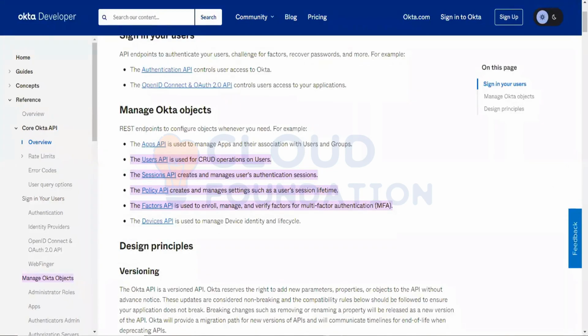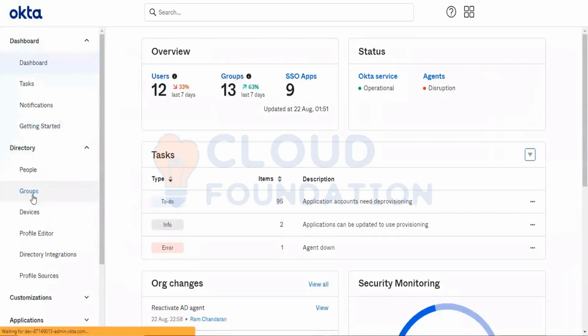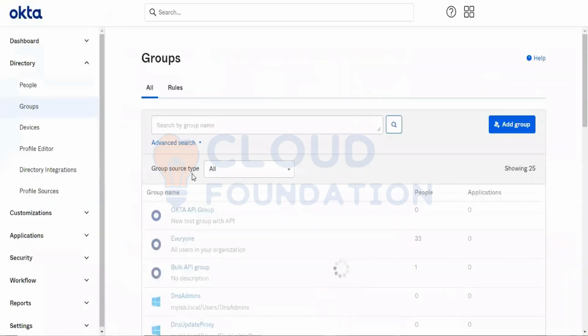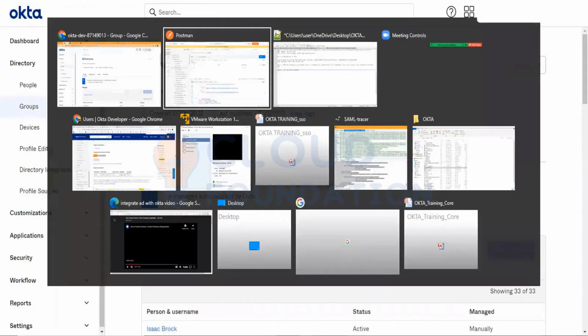Go to the Okta console. Go to groups. Open the group that you want. Copy the group ID for the group. This is the group ID. Copy it like this. Come here.